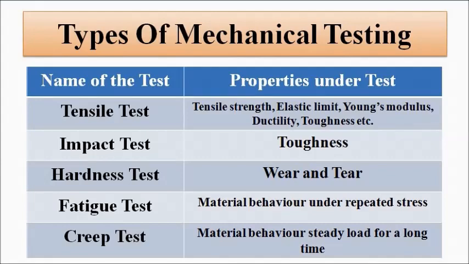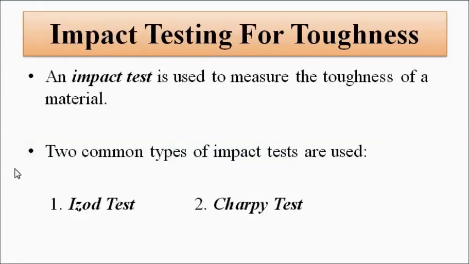So generally, for toughness, the impact tests which are used are of two types. They are called the Izod test and the Charpy test. Both of them are the same in their nature. The basic setup and operating principle are the same, with a minor difference.